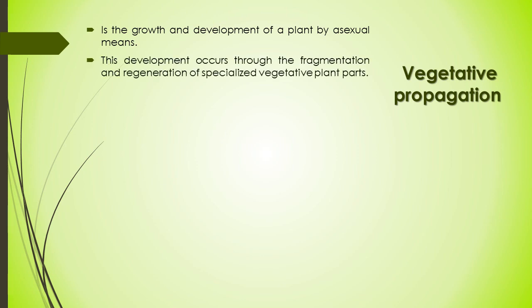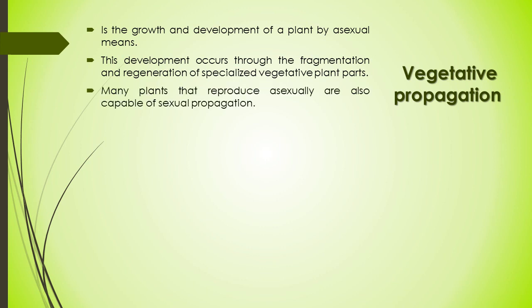The development occurs through fragmentation, meaning segmented parts like stem cuttings and leaf parts, and regeneration of specialized vegetative parts like buds and tubers. So the development of a plant by fragmentation and regeneration of a specialized vegetative part of the parent plant is vegetative propagation.